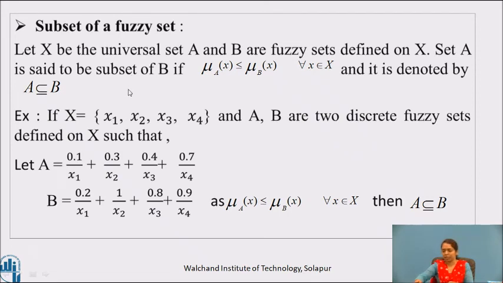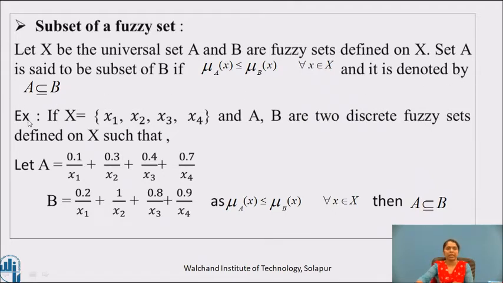Let us see subset of fuzzy set. Let capital X be the universal set. A and B are fuzzy sets defined on X. Set A is said to be a subset of B if mu A at x is less than or equal to mu B at x for every x belongs to capital X, and it is denoted by A is subset of B.